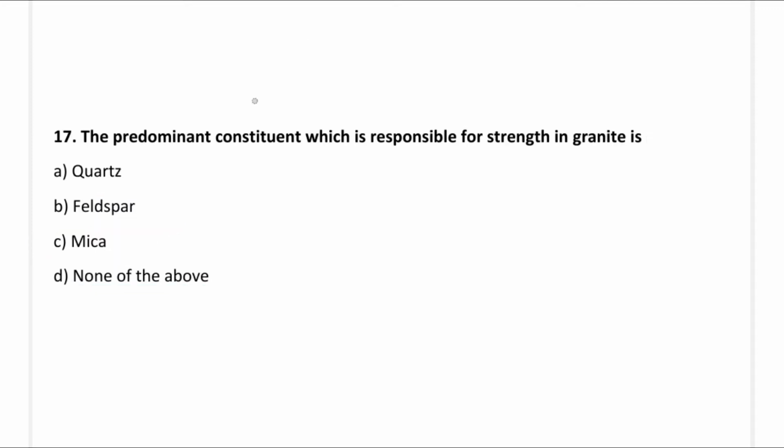So the next question, the predominant constituent which is responsible for the strength in granite is: option A, quartz; option B, feldspar; option C, mica; option D, none of the above. So the correct answer is option A, quartz.